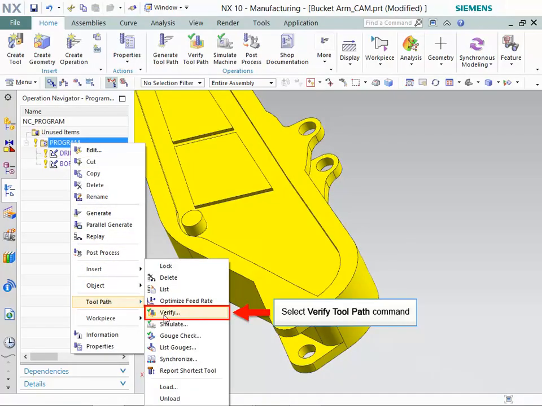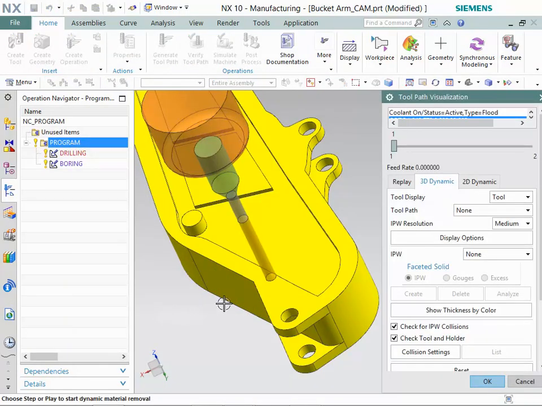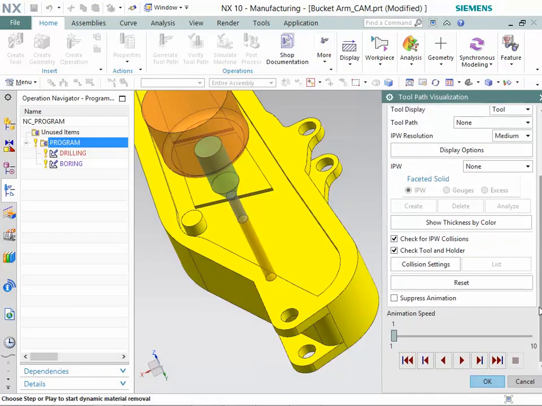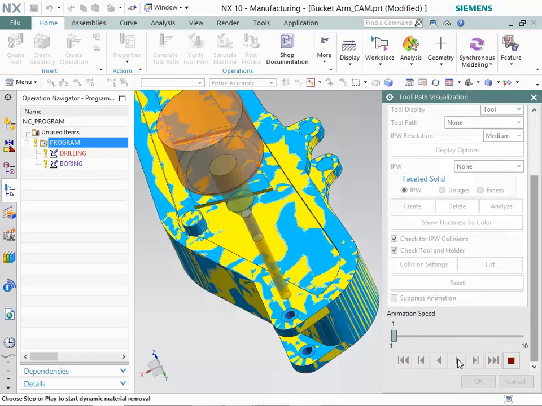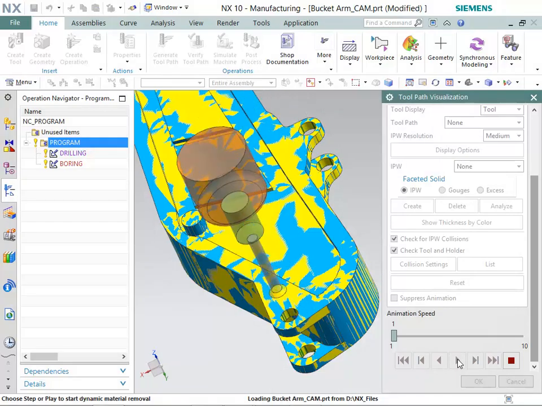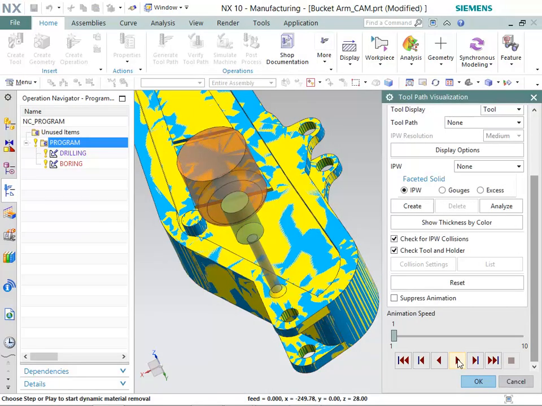Now, select the Verify Toolpath command in Toolpath Group by right-clicking on the Program node in the Operation Navigator. Then, click on the Play button. You can observe that the toolpath is verified from drilling to boring operation.